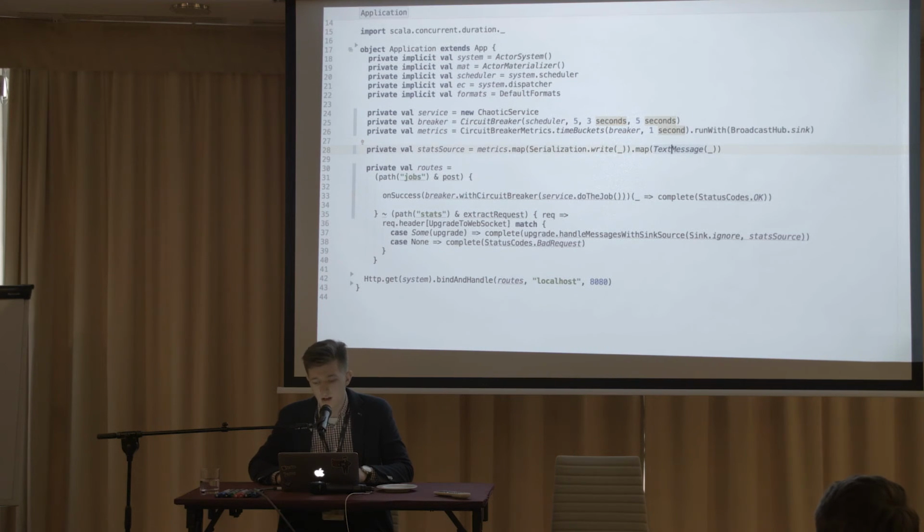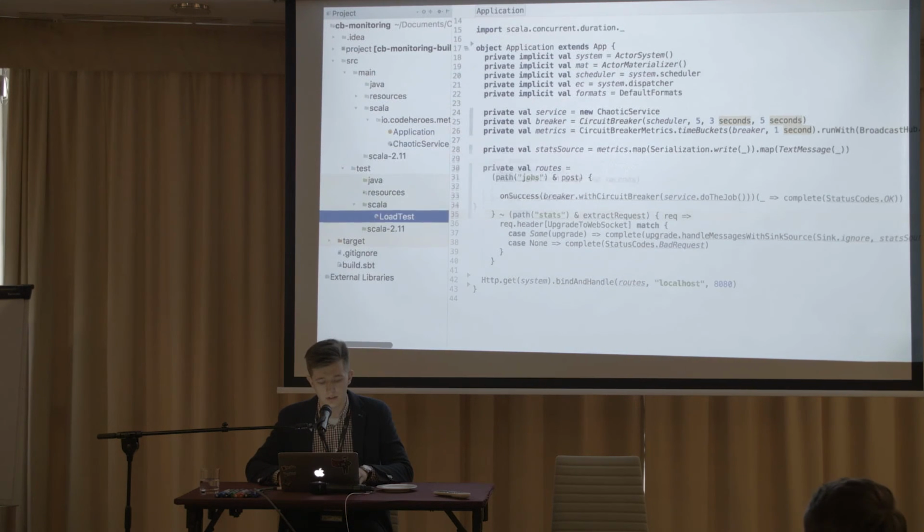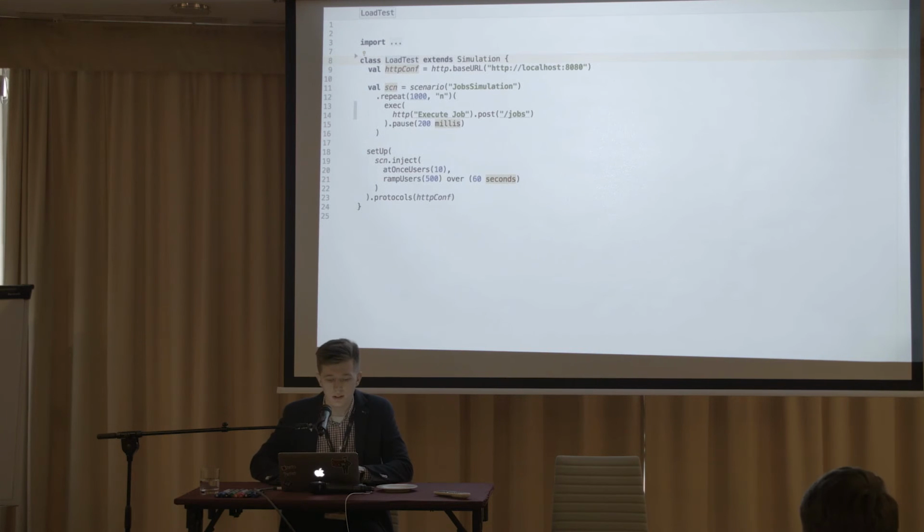And that's all. Okay, and finally I'm setting up just an Akka HTTP server, bind and handle requests, and the route. So our application is a simple application which is making jobs with some kind of external service, which is a chaotic service in our case, and it also is exposing the statistics of the circuit breaker to the world. So this is the implementation of our app, and I have implemented the load test using Gatling.